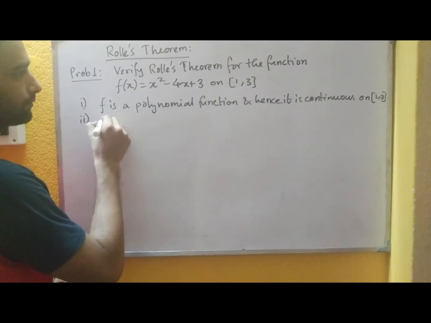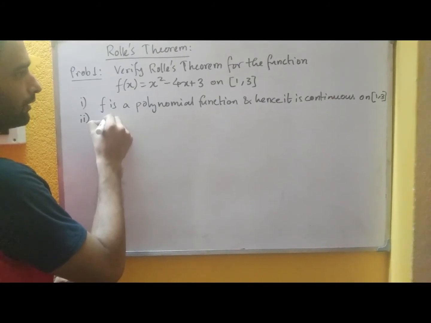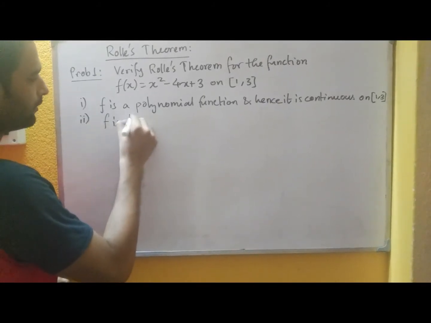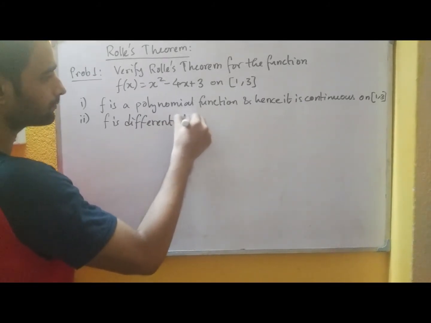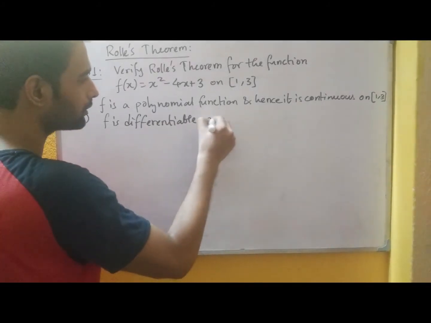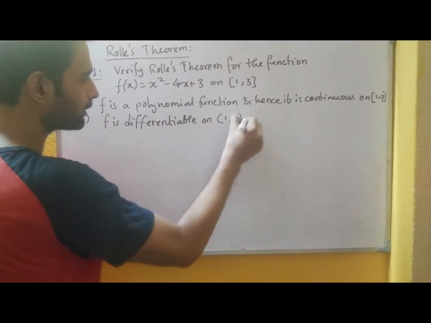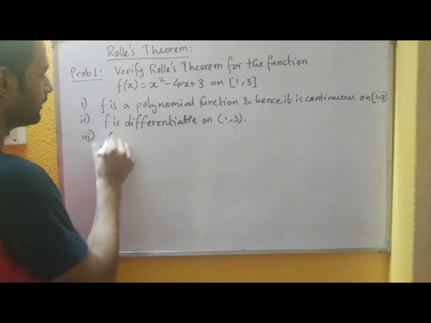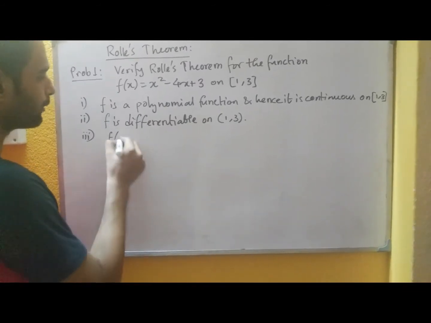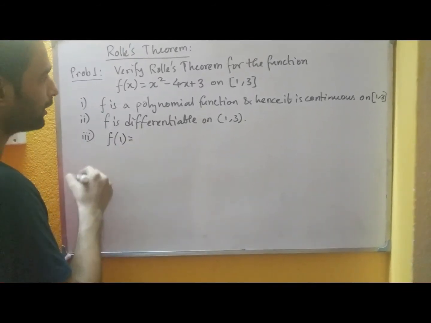So again f is differentiable on the open interval 1, 3. The third condition, that is the equality of the functional values at 1 and 3. So what is f1?